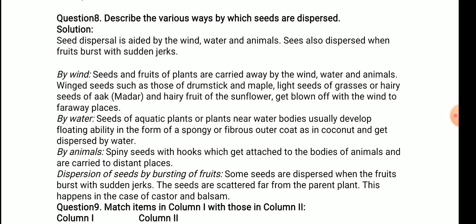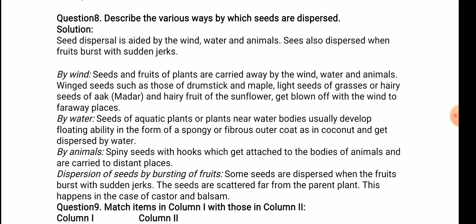Describe the various ways by which seeds are dispersed. Answer: seed dispersal is aided by wind, water and animals. These are also dispersed when fruits burst with sudden jerks. First, by wind. Seeds and fruits of plants are carried away by the wind. Winged seeds such as those of drumstick and maple, light seeds of grasses, or hairy seeds of aak, that is madar, and hairy fruit of the sunflower get blown off with the wind to far away places. So these are the examples.